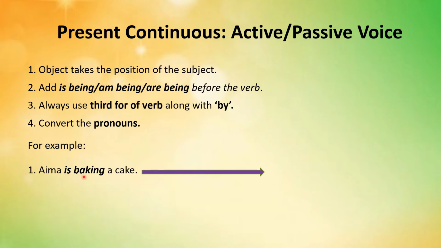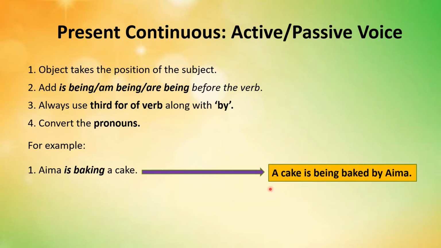Then we will use the third form of the verb. The given verb is baking. We will use its third form. And we will have Aima, which is the subject, in the end of our passive voice sentence in the place of the object. You will write it like this: a cake is being baked by Aima.